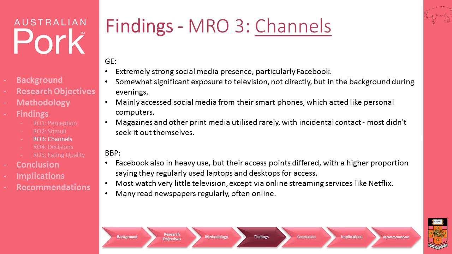Guaranteed Easies were found to have an extremely strong social media presence, with most spending a large amount of time on Facebook and to a lesser extent other social networking sites. Many also had significant exposure to television, not necessarily watching much directly, but many participants stated that it was often on in the background during evenings. GEs also usually access social media from their smartphones, and relied on them as personal computers, using desktops, laptops, and other technologies in relatively small proportions.